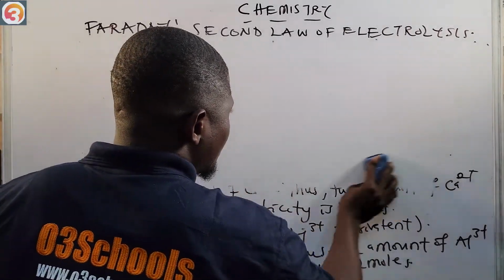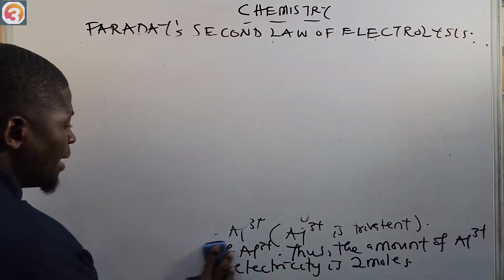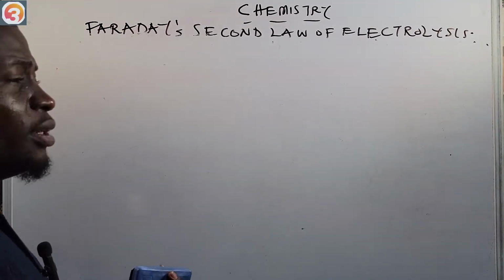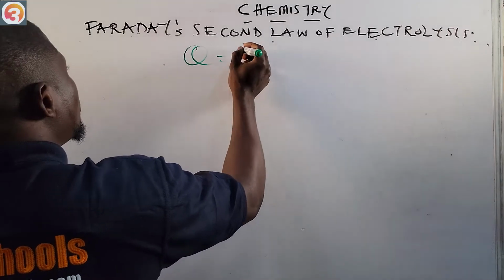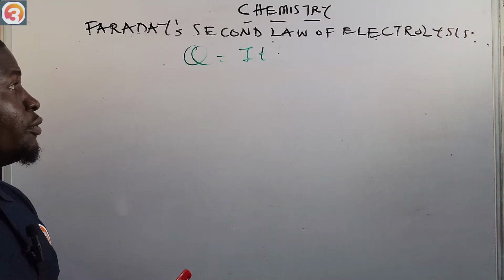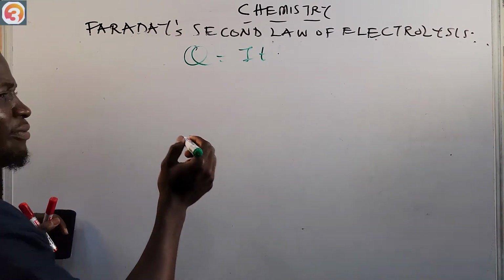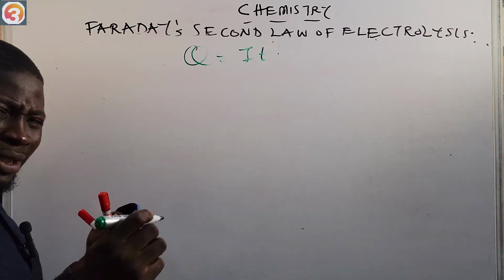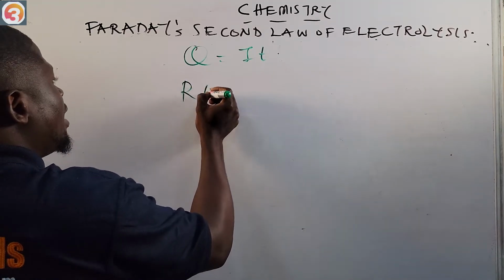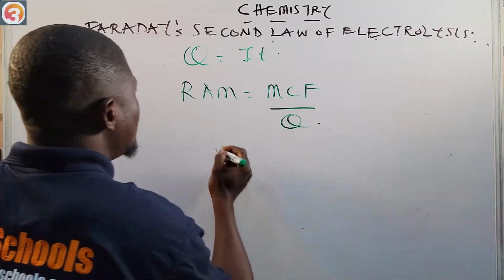For the purpose of calculation, it is important that you remember this formula I'm about to put on the ground. It can solve any question that borders on electrolysis. From the first law of electrolysis, we already knew that Q is equal to IT. So now, from this second law, know this formula: RAM equals MCF over Q.